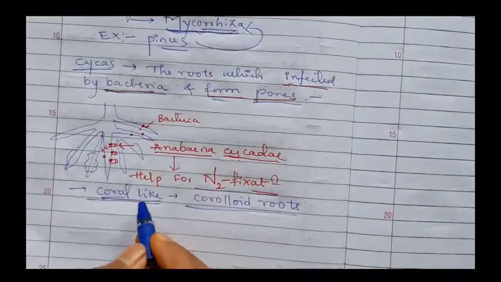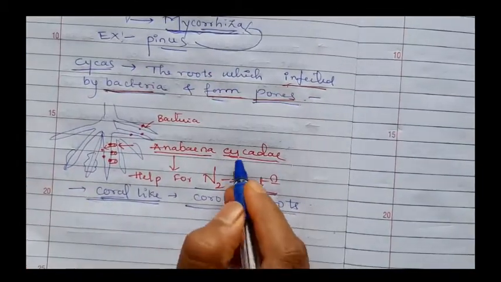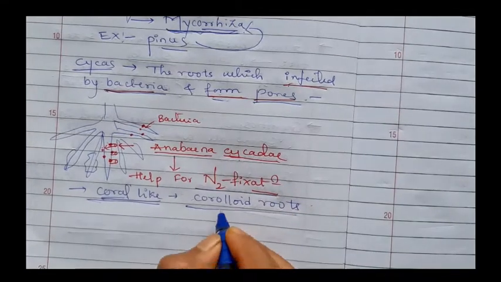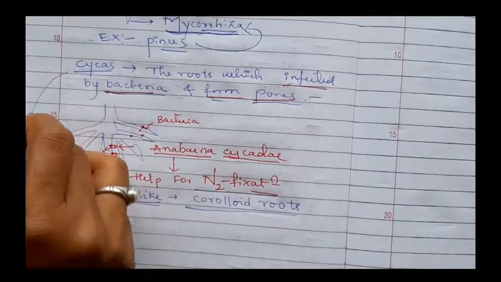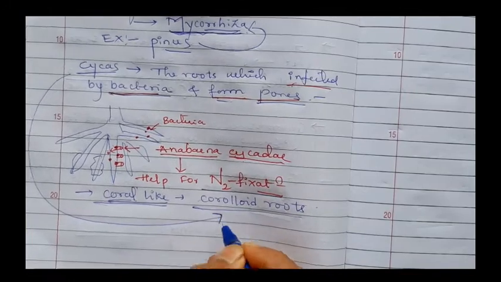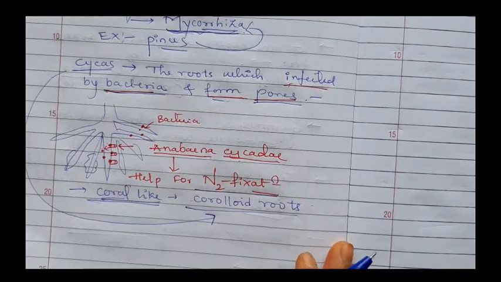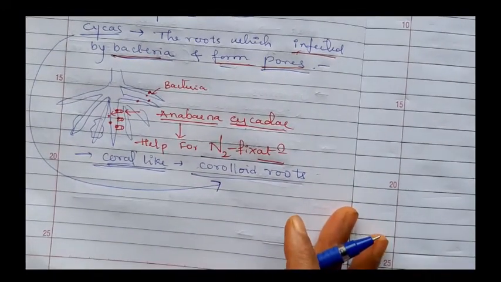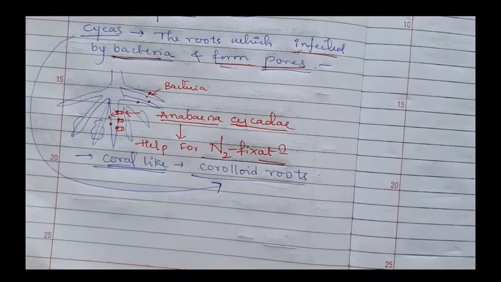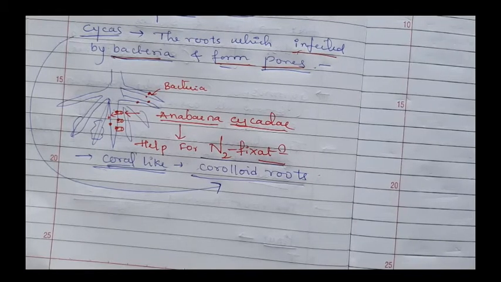In case of Cycas, we can see Anabaena cycadae. Those roots present in cycads are coralloid roots. These are characteristic features of Pinus and Cycas. In Pinus, mycorrhiza type of roots are present. In Cycas, coralloid roots are present.